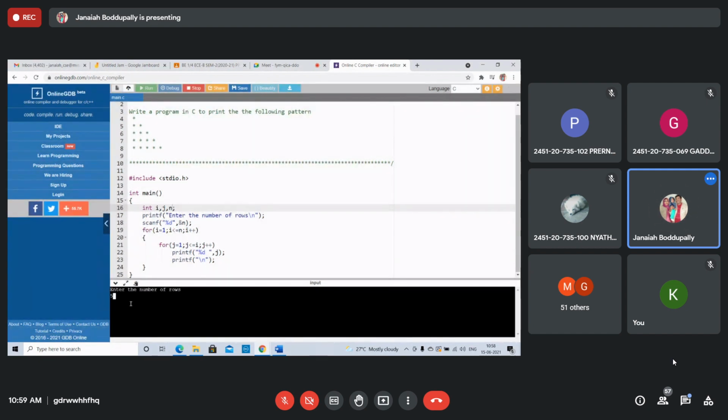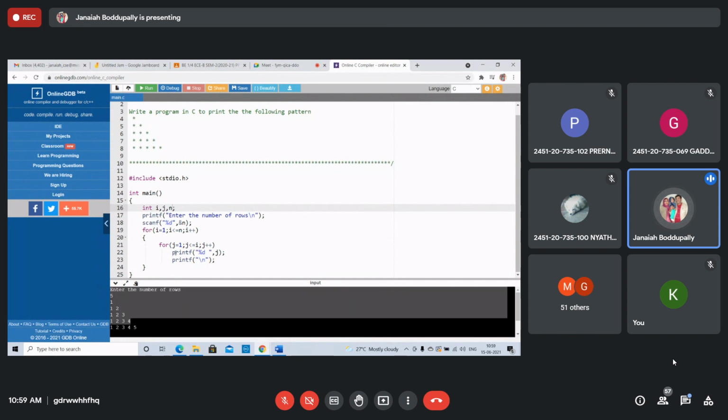I enter 5. If you write J like this, instead of this I write some K. K equal to 1 initially, I have given k equal to 1. If I write one more statement inside that loop, k plus plus, what is the meaning of that?